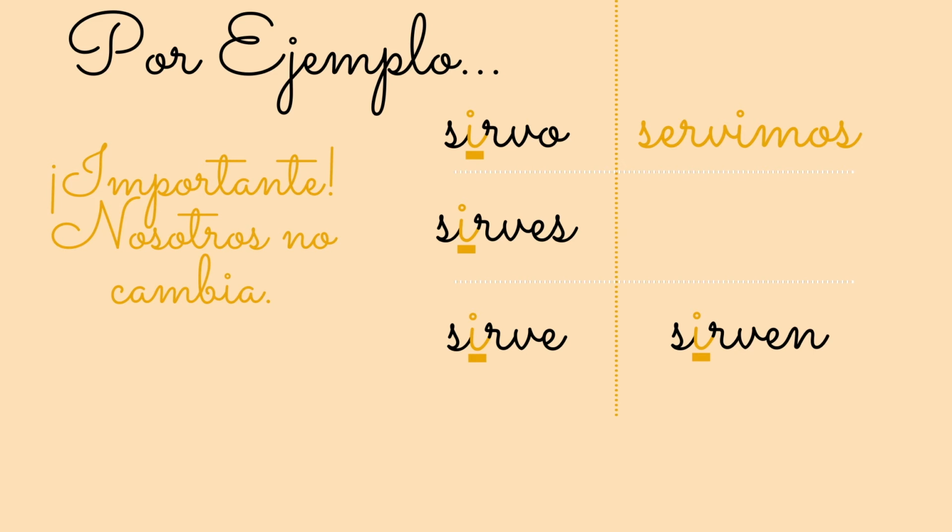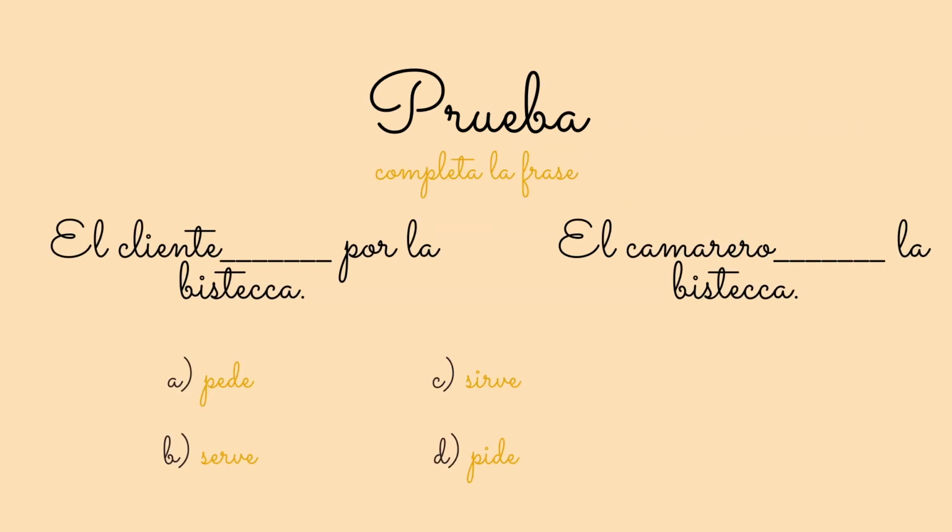Ahora hay una prueba. Completa la frase con la respuesta correcta. Las respuestas correctas son sirve y pide. El cliente pide por el bistec. The customer asks for the steak. Y el camarero sirve el bistec. The server serves the steak.